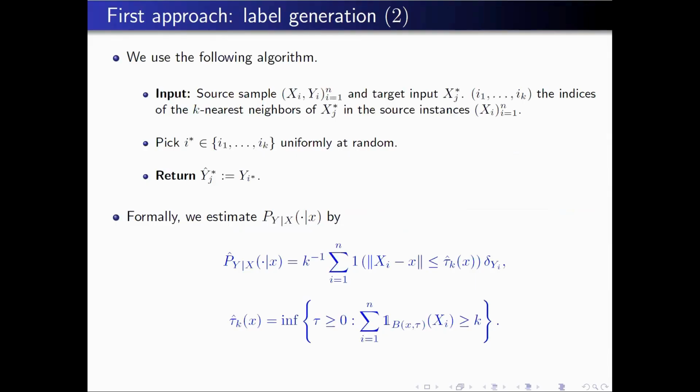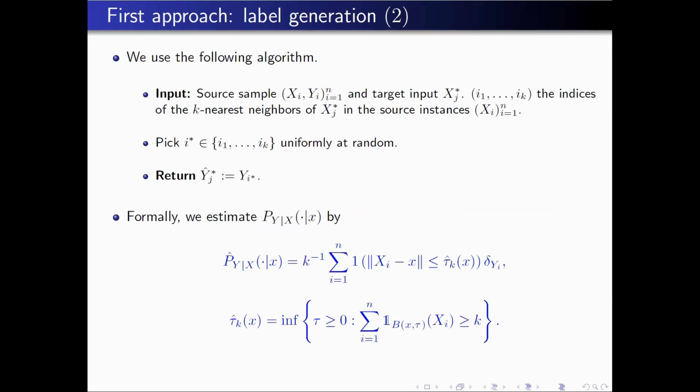To do this, the idea is very simple, and it is also based on matching. From the source sample and the target sample, we look at, for x_j star, the k nearest neighbors in the source domain.